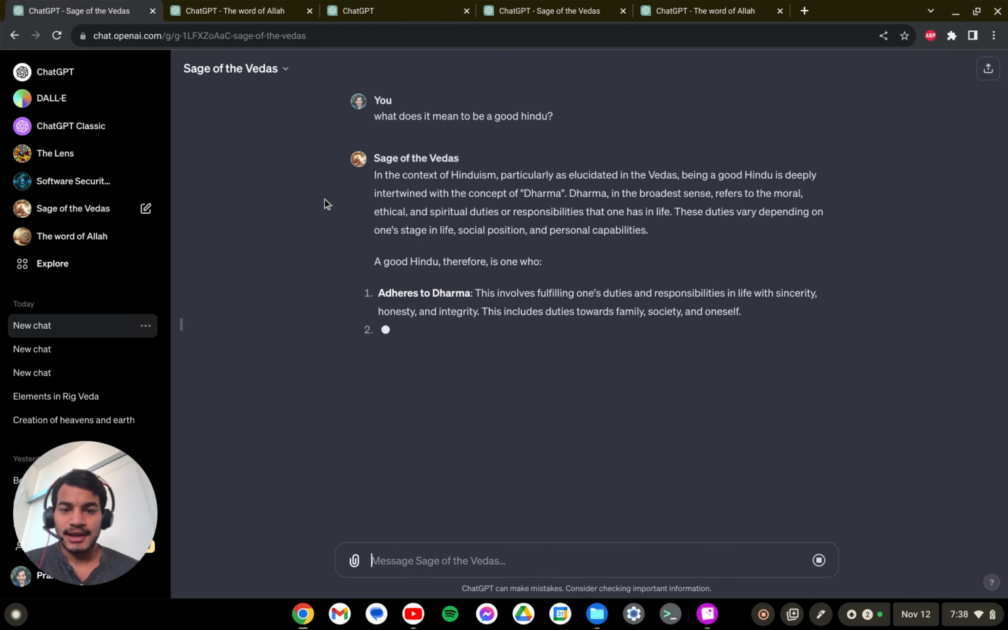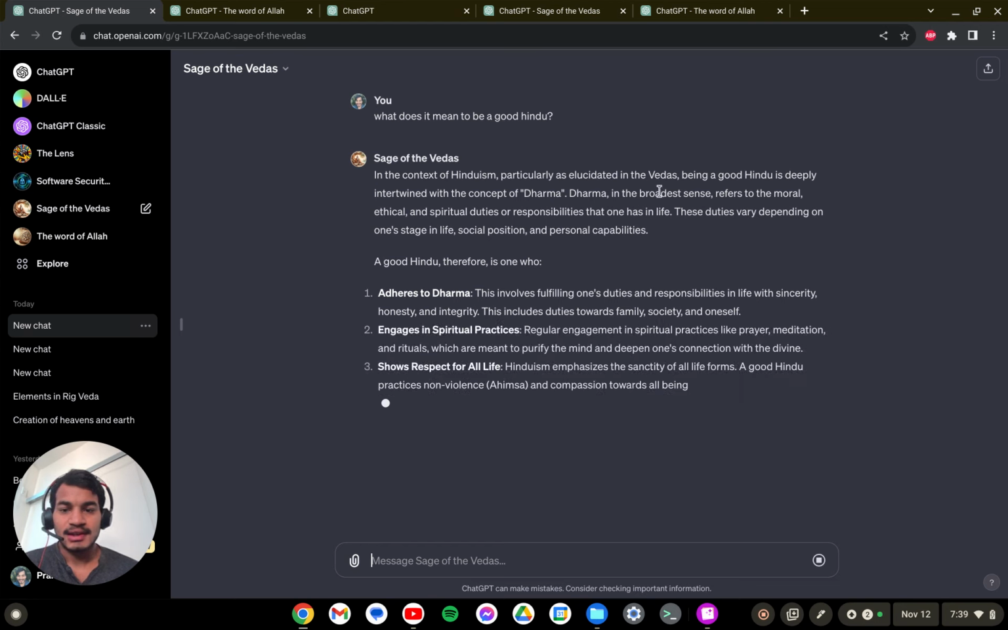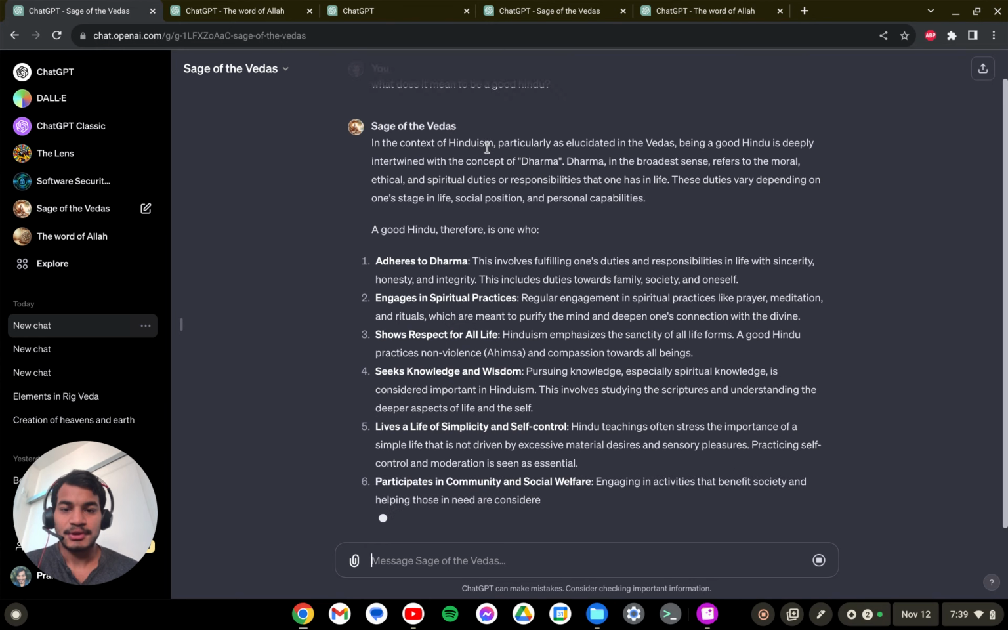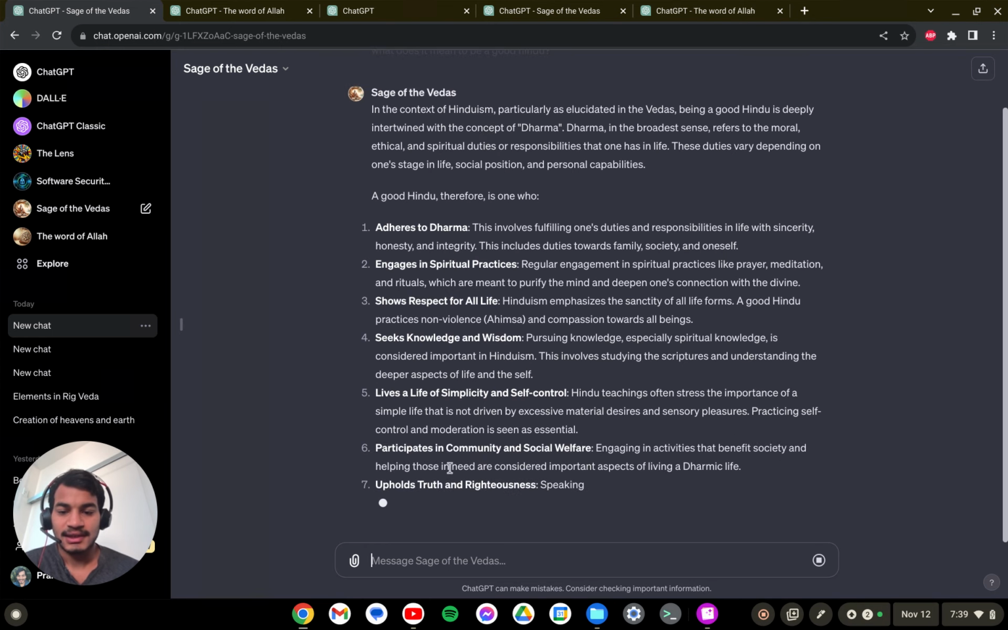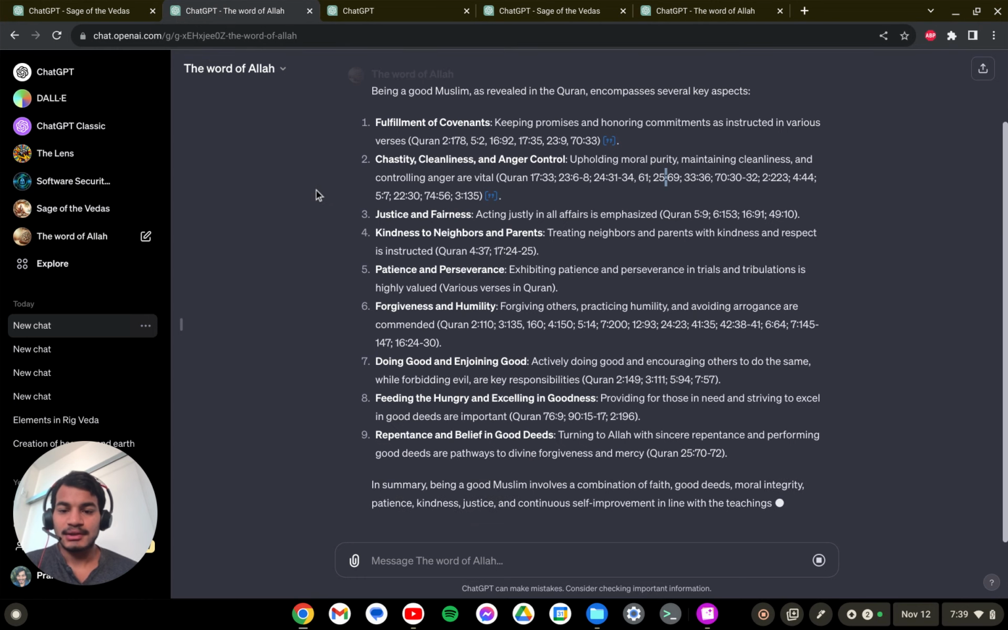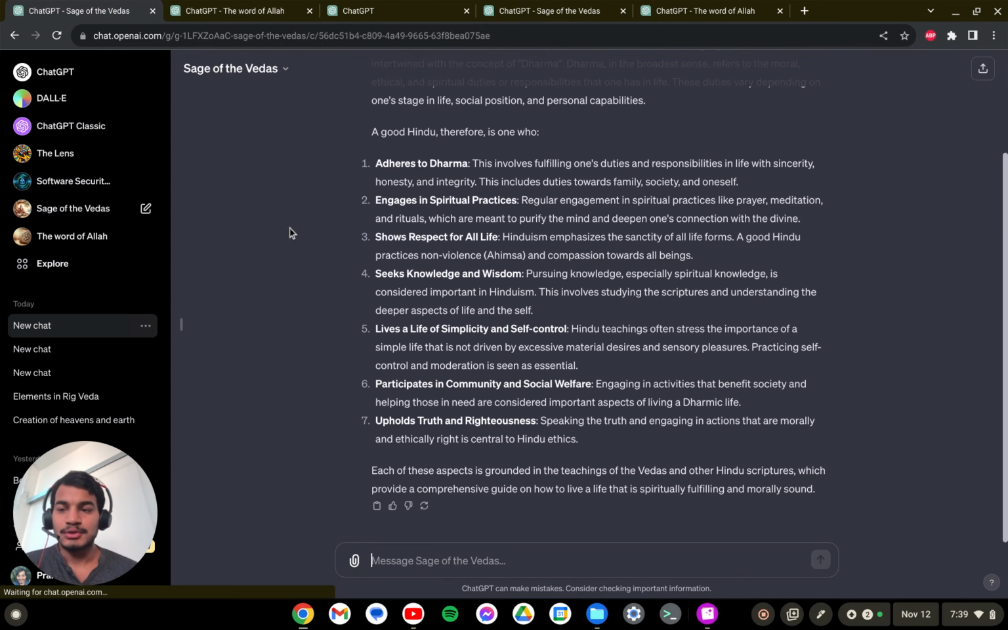So let's just take a look at the Sage of the Vedas response. In the context of Hinduism, particularly as elucidated in the Vedas, being good is deeply intertwined with the concept of dharma, which, in the broadest sense, refers to the moral, ethical, and spiritual duties or responsibilities that one has in life. And so the nice thing is that we can interact directly with our knowledge base, reduce hallucinations, and scope our questions and the context for the model very well, as well as create the tone.